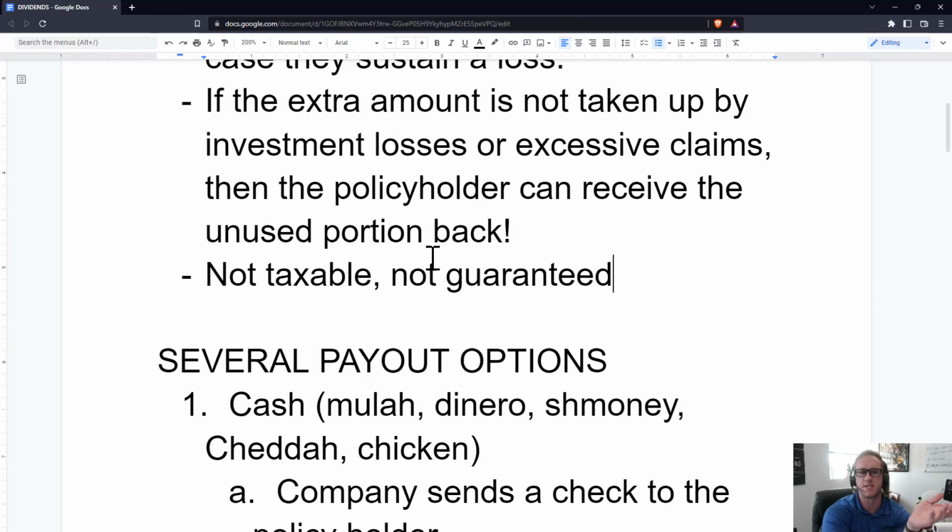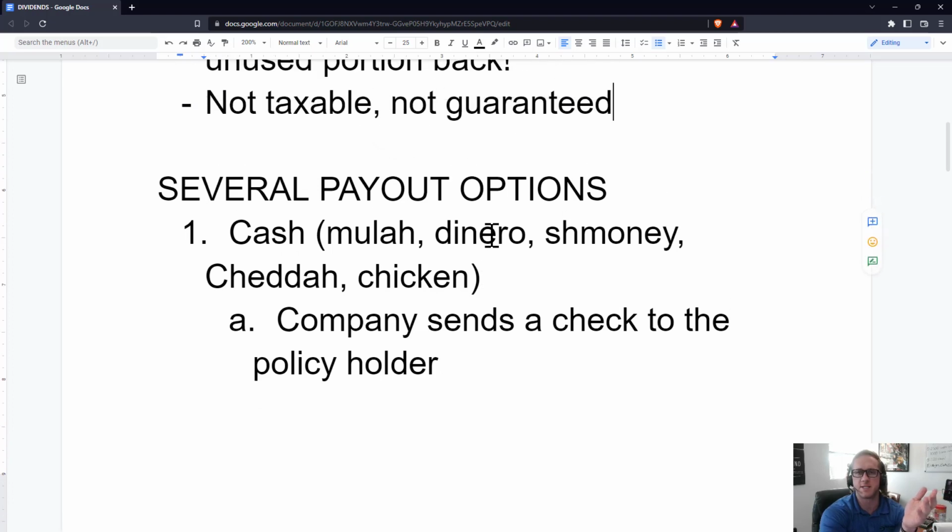Now, why is this? Example: let's say someone paid in a $1,000 premium. They pay their policy once a year. It's $1,000, and it's an excess, an inflated premium. Say the carrier says, you know what, $100 of that premium was not used this year because we made more money than we wanted to.